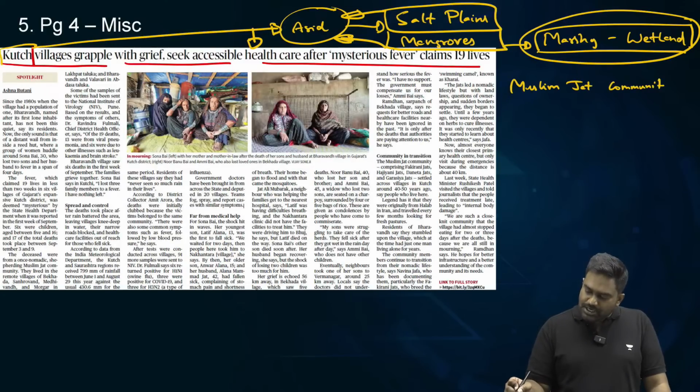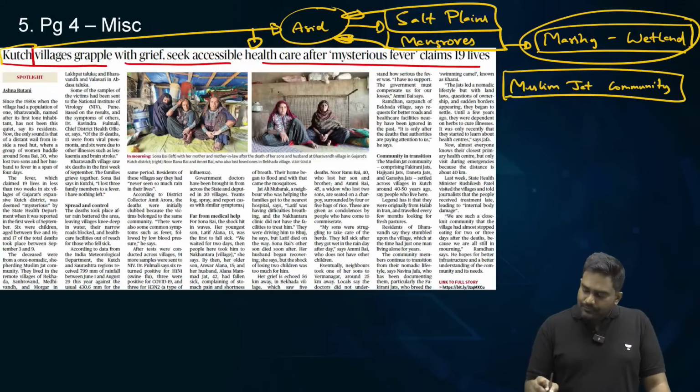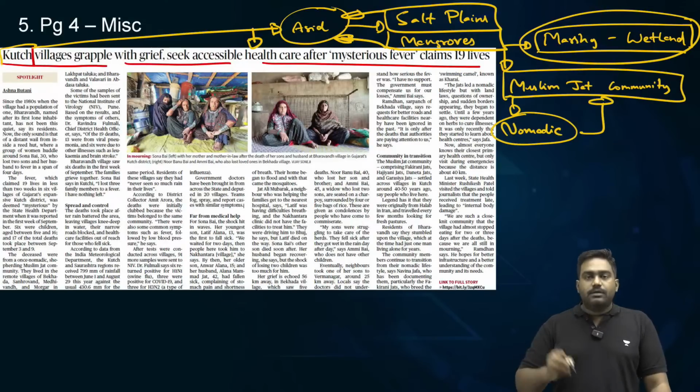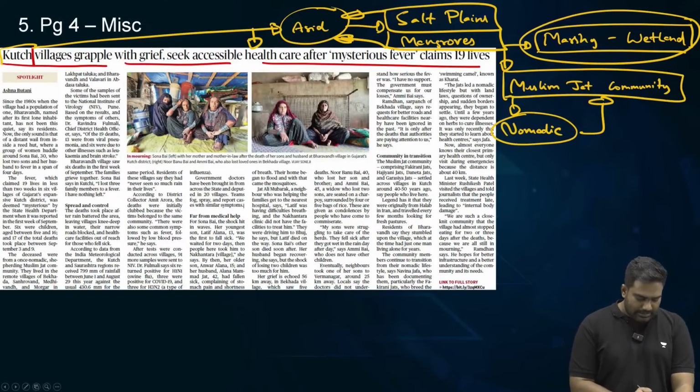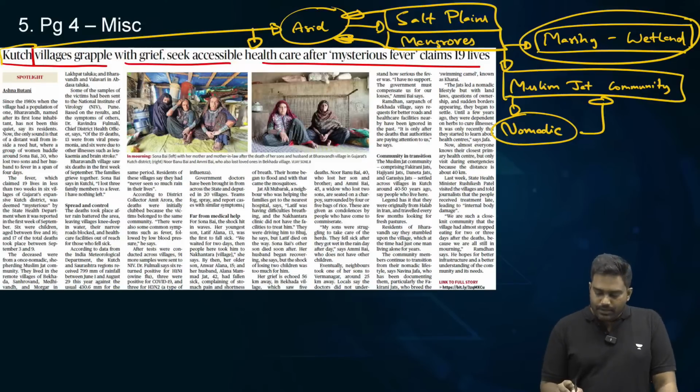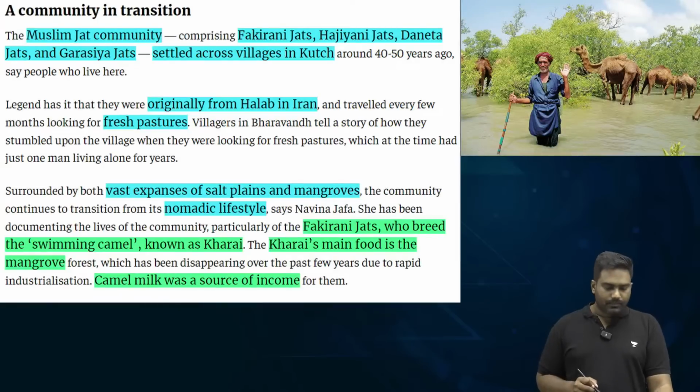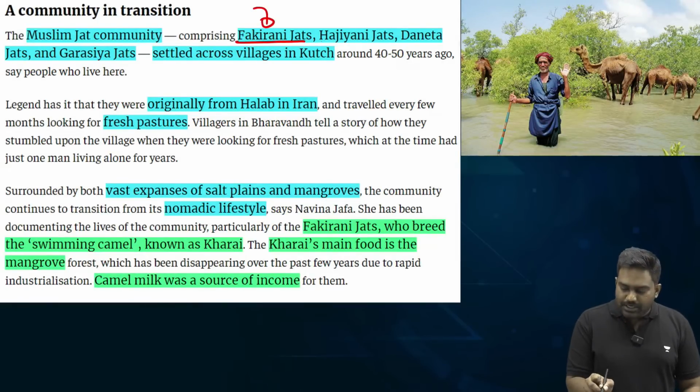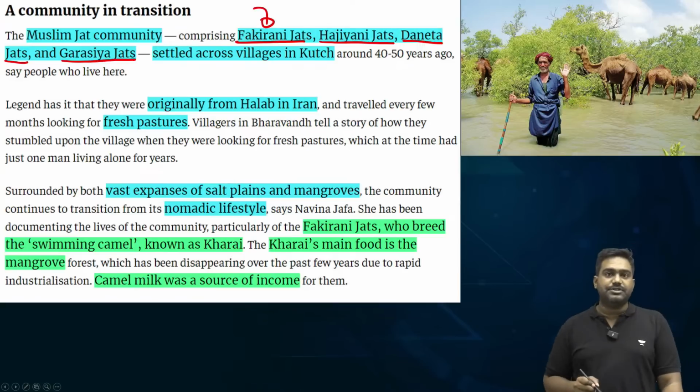The Muslim Jat community found in the Kutch region is a nomadic community. So within the Muslim Jat community, there are different groups. You have the Fakirani Jats, Hajiani Jats, Daneta Jats and Garasia Jats.